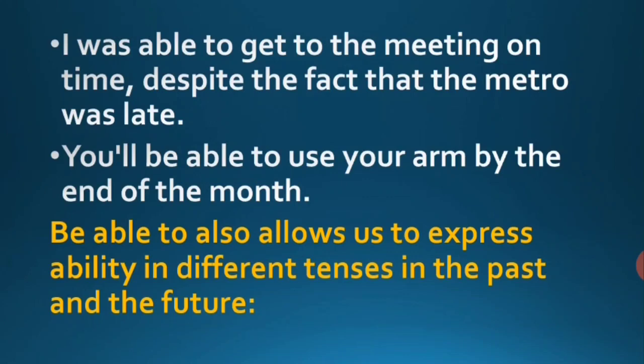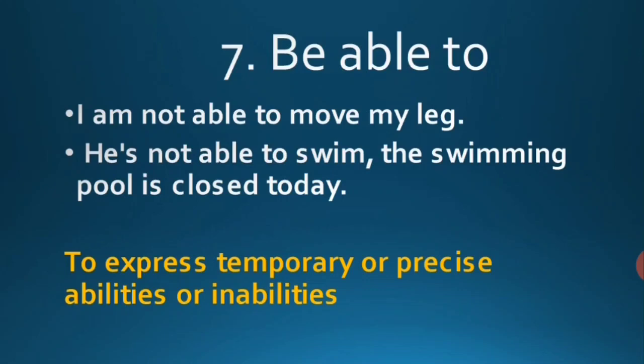Another example, in the past tense: I was able to get to the meeting on time despite the fact that the metro was late. Be able to also allows us to express ability in the past tense. In the previous example, he is not able to swim is present tense. The swimming pool is closed today. Be able to is used to express ability or inability in the present tense for temporary issues.